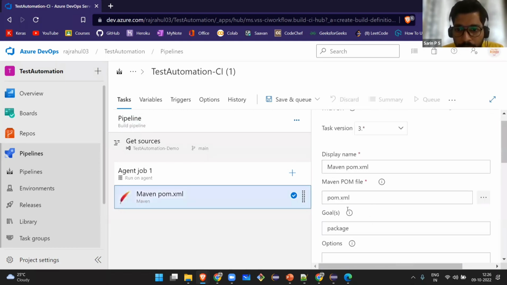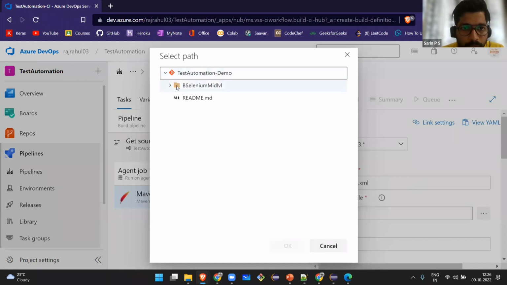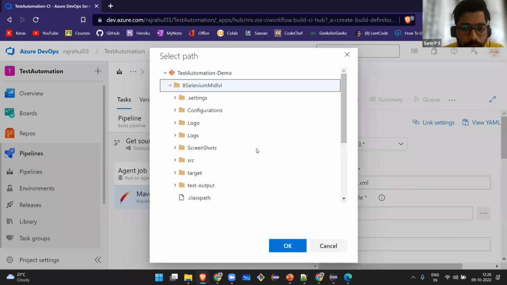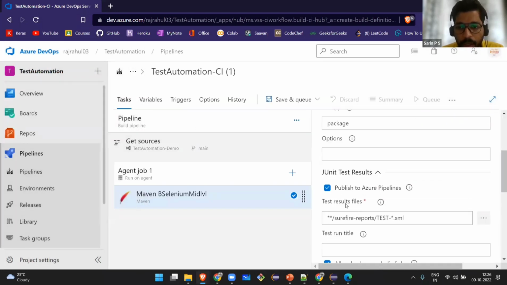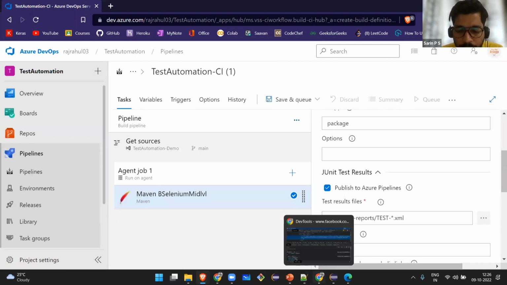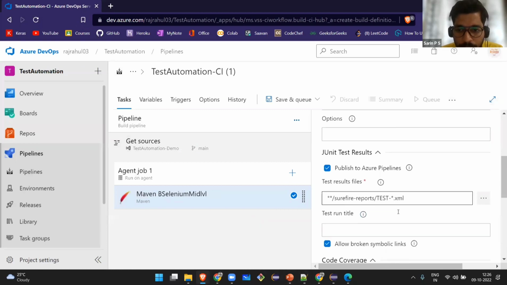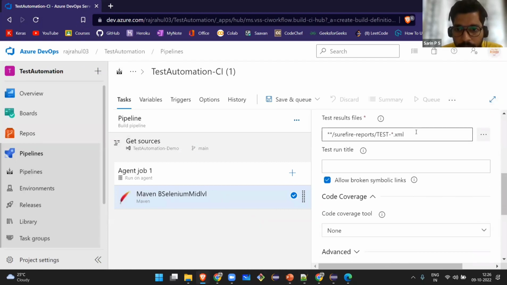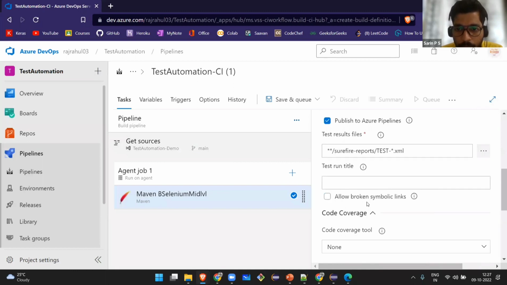We have to give it the path of the pom.xml. Where is our pom.xml? Our pom.xml is inside this folder, so I'll give it here. And from where should I take the test results, or where should I publish them, all those things. So from where should I get my Extent Report? I should take that from there, right? So I have to give the path here. And should I allow? Okay, I'm not going to allow this.